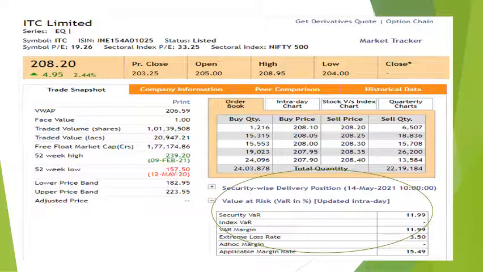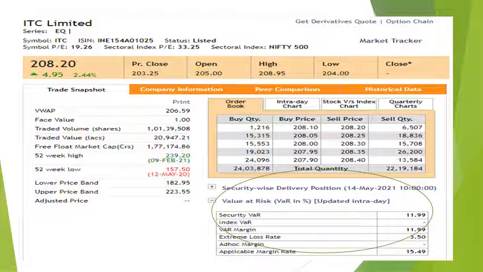Proceeding and giving you the first insight about value at risk margin. If you go to the website of the National Stock Exchange, you will get an idea about value at risk margin applicable for different stocks. In this particular case, you can see that ITC, one of the known companies in India, has a value at risk margin mentioned here, which has broadly two components.